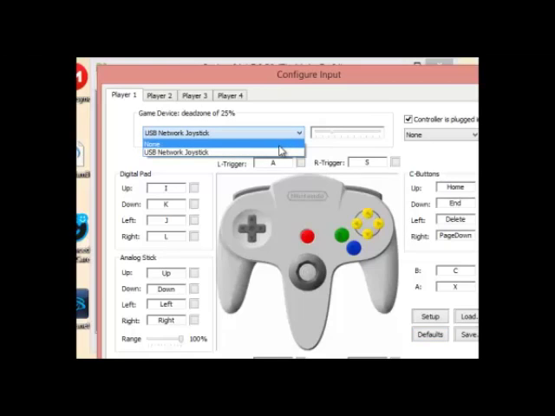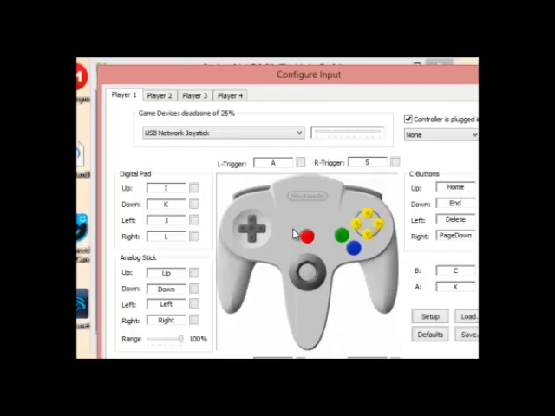First, you need to make sure your joystick is working, and you can see that in that space: None and USB network joystick. The USB network joystick is my joystick, the joystick I connected. I will choose that.